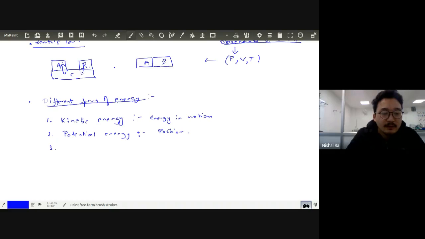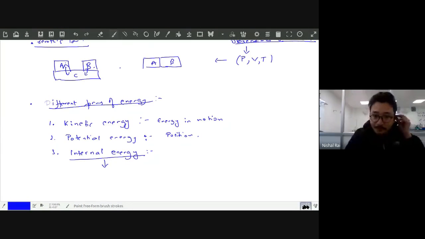And the third one, this is very important. We talk about internal energy. What is internal energy? Any idea? This is a very important concept, and you all should know it. What does internal mean?